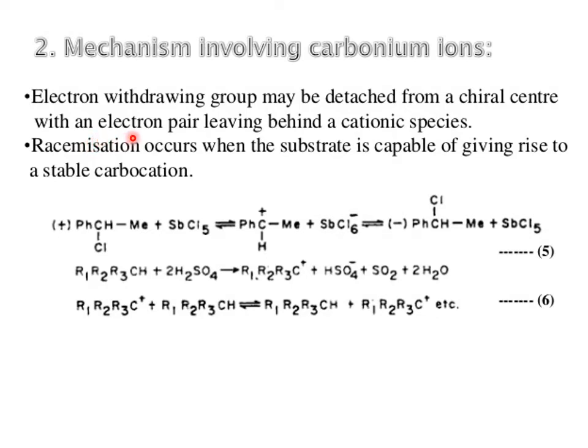This is the mechanism. You can see over there that this is a compound which is going to react with SbCl5, and here a carbocation is formed, this carbonium, because the chloride goes away, and again there is a chance of racemization because two possible products are possible, one with alpha, one with beta, because this is the prochiral carbon, this is the chiral center.